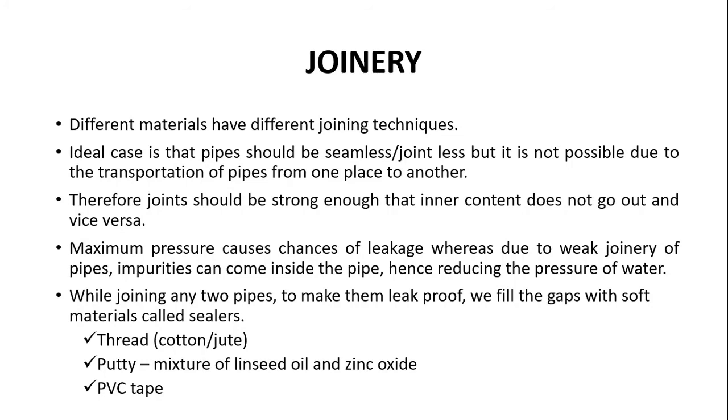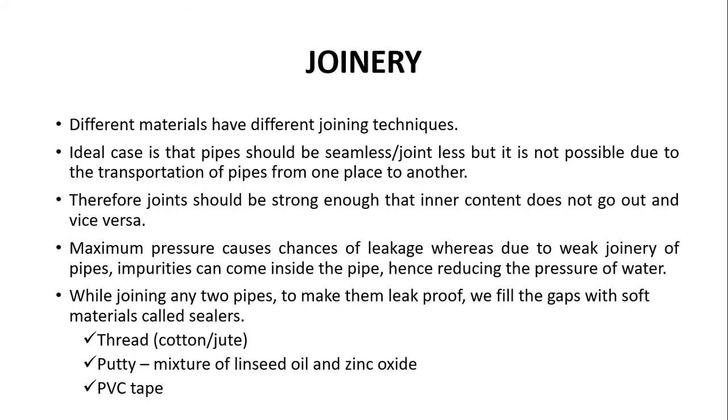Ideally, the pipes should be jointless and seamless, so there should not be any kind of leakage, but it is not possible because these pipes are not manufactured on the site. They are actually manufactured in the factory, and then we have to transport them from the factory to the site. So it becomes difficult for us if we need 100 feet of pipe, we cannot bring a 100 feet long pipe from the factory to the site. That's why we break it down into, say, maybe 20 feet pipes, and then we can join 5 pipes together to make it 100 feet long.